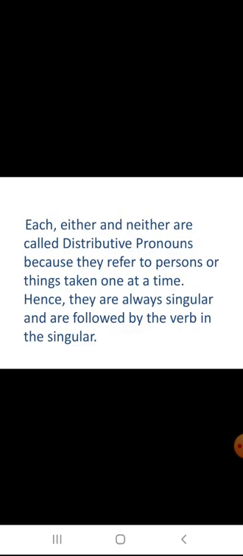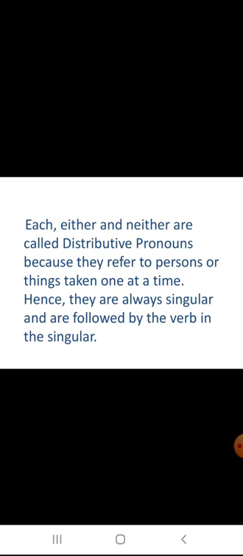Now let us see the distributive pronouns. Each, either, neither are called distributive pronouns because they refer to persons or things taken one at a time. We may think of a group, but it will show the one, the singular part.